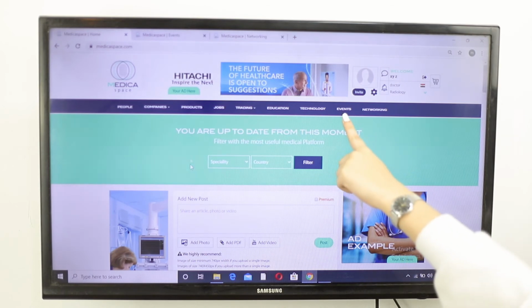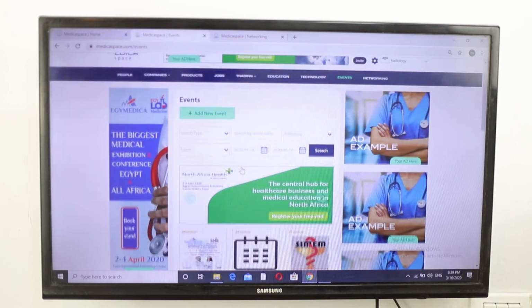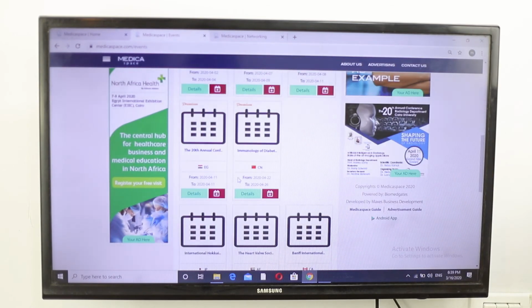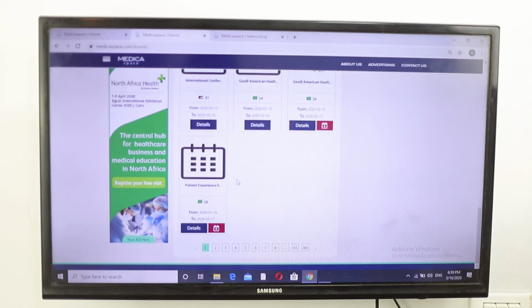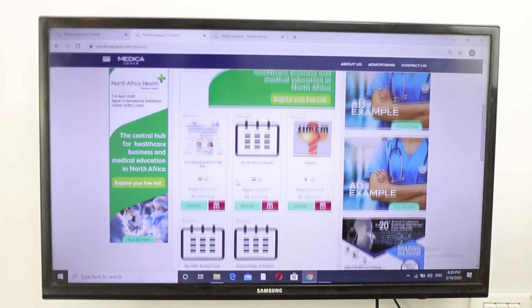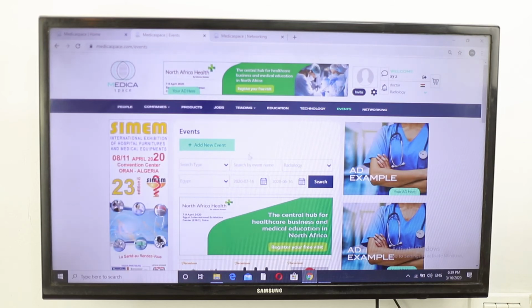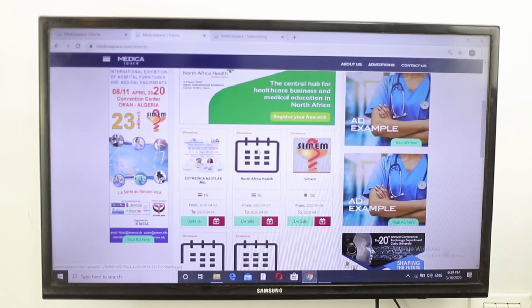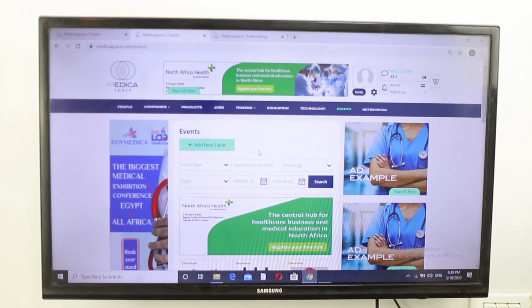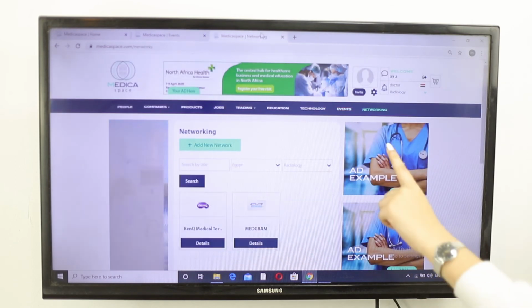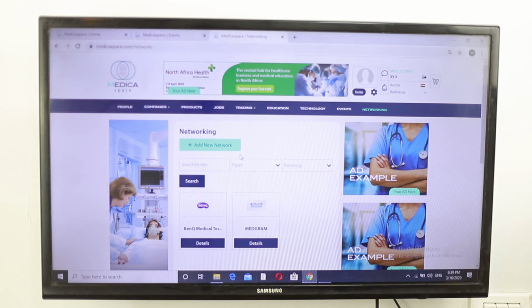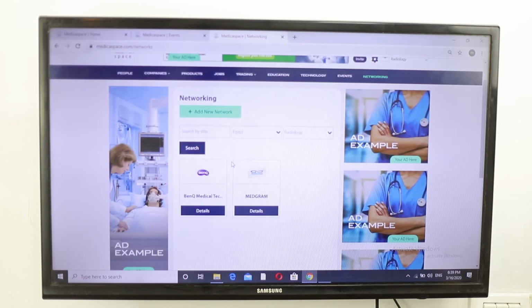From the Events section here, you can be updated with all the events in the medical field. Find thousands of events available on Medicaspace in many countries and specialties. Medicaspace in a few months became a media partner with the largest international events worldwide. As a mother company, you can add your profile from here to find distributors all over the world.